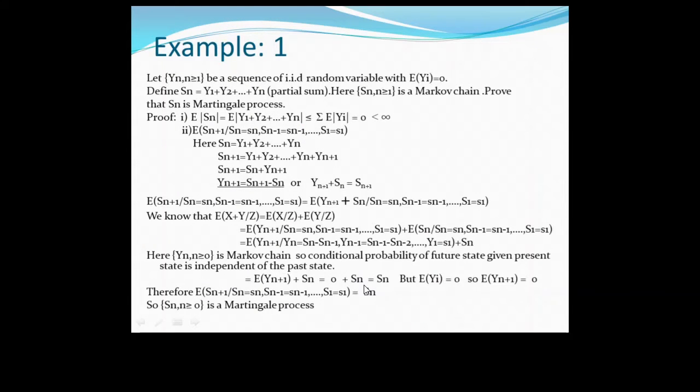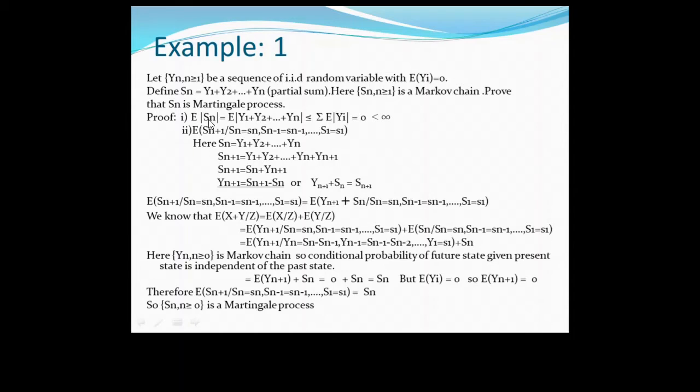Now this is an example based on Martingale. Let Yn be a sequence of IID random variables with expected value of Yi equal to 0. Define Sn, which is Y1 plus Y2 up to Yn, which is what? The partial sum. Here Sn is a Markov chain. So we have to prove that Sn is a Martingale process. We start with the first condition: we have to prove the expected value of mod Sn is less than infinity.